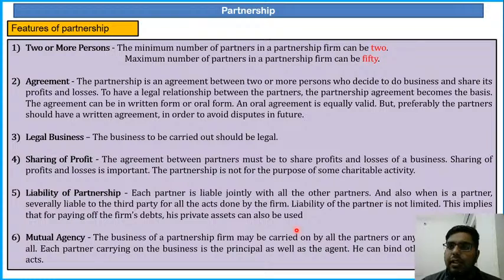The partnership firm has to pay something to the third party. Now, will that particular partner be paying it, or will all the partners be paying that amount?